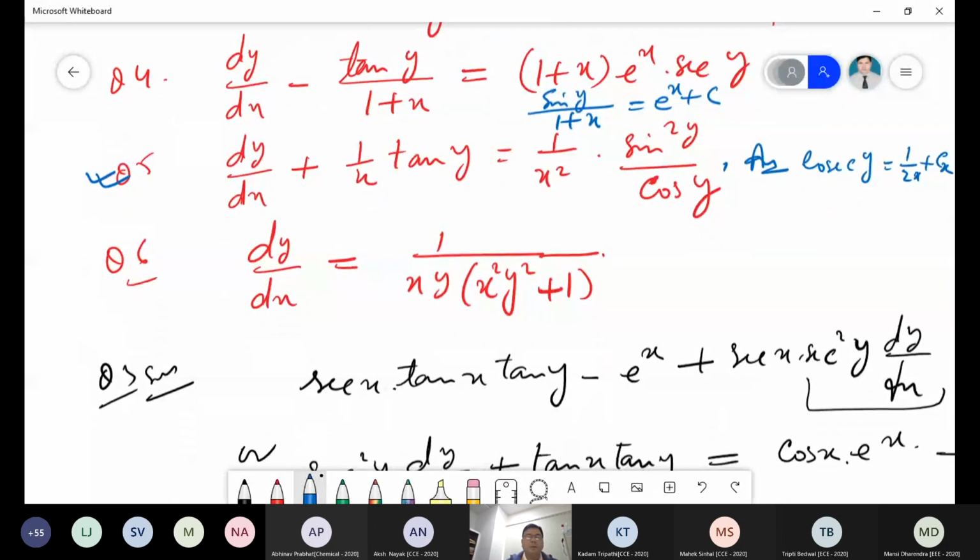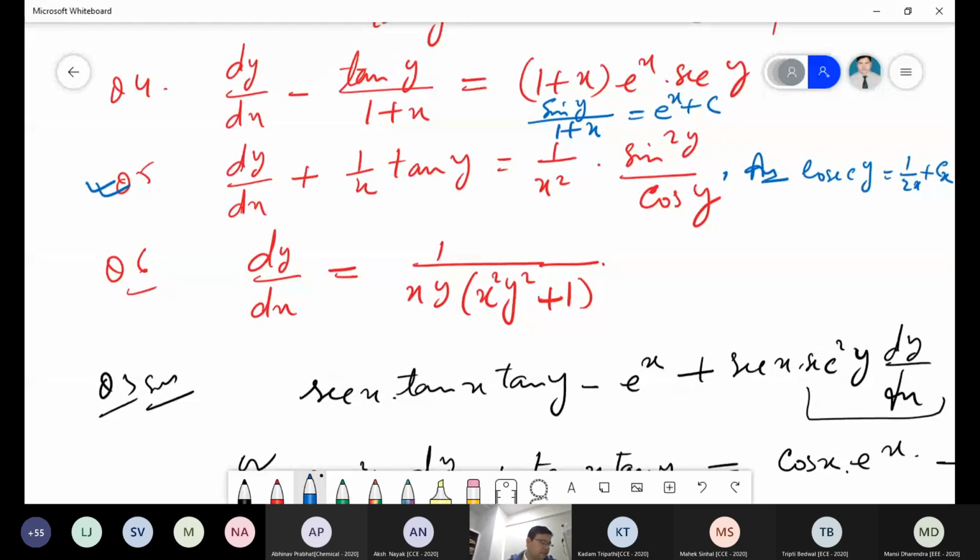Question number 6. dy by dx equal to 1 by xy into x square plus y square plus 1. And again, this is one of the good questions.